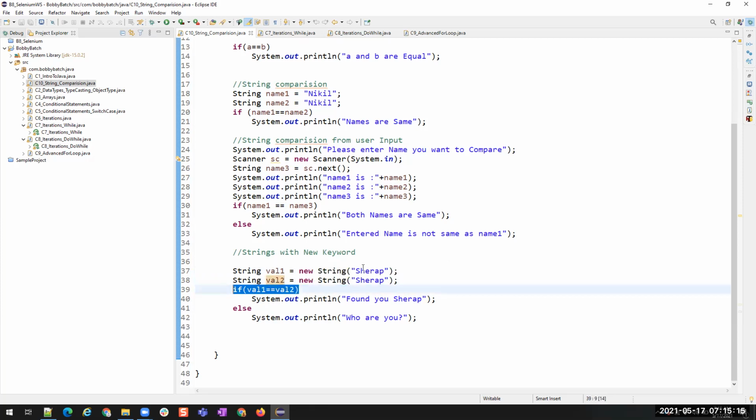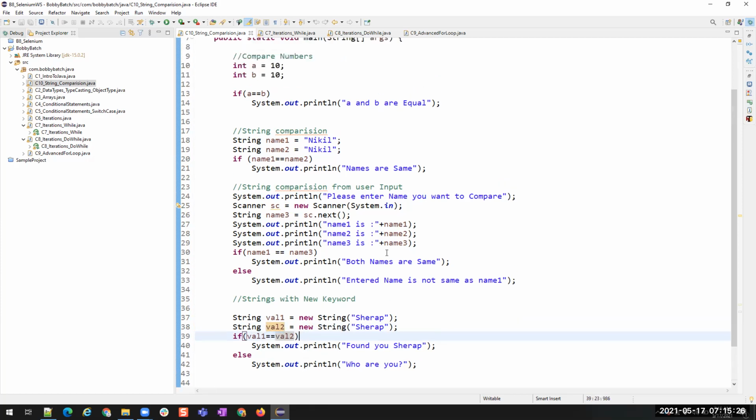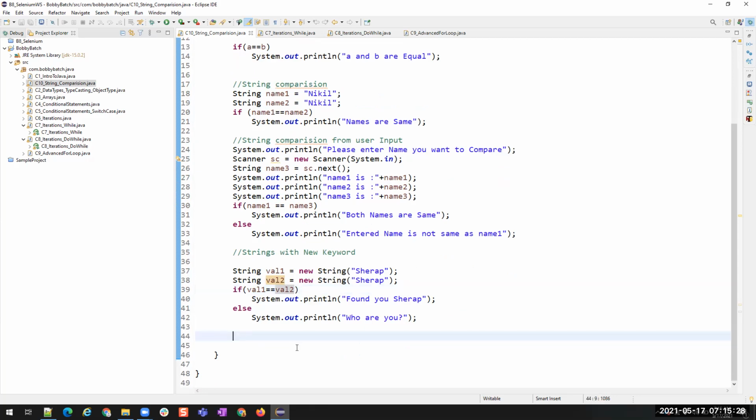So that is why even if the strings are the same, if you are comparing with double equals to, it says both are not equal. So that is the reason we have separate methods for string comparison. Okay. So how to do string comparison?